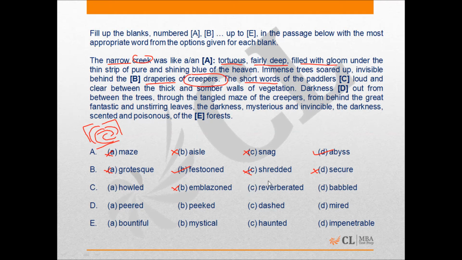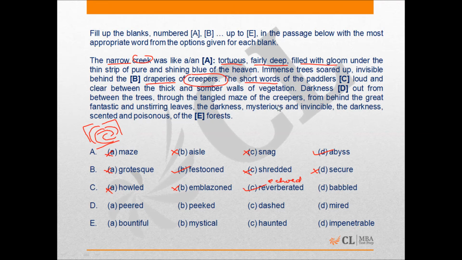Reverberated, we know, is another word for echoed. So when you read the context, it sounds like the voice was echoing between the thick somber walls of vegetation, and that's why we choose C as the answer. Babbled, we know, doesn't have anything to do with it. To babble means to speak things in confusion, just keep saying things without making any sense. We know howl means to scream or shout, and cannot be the answer here in that case.